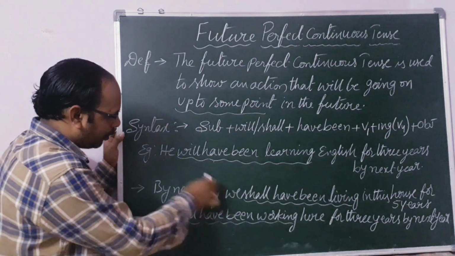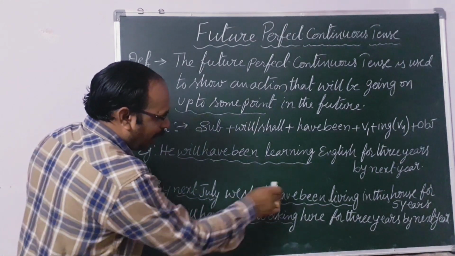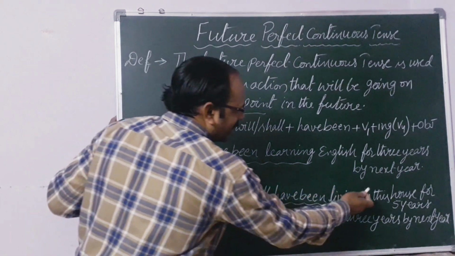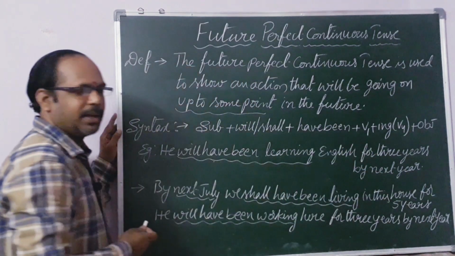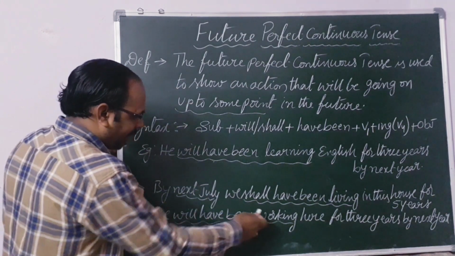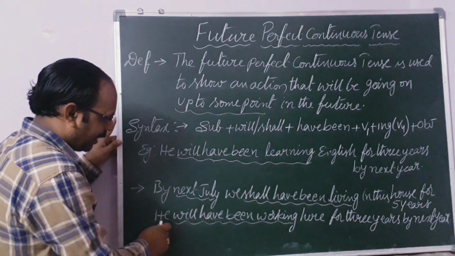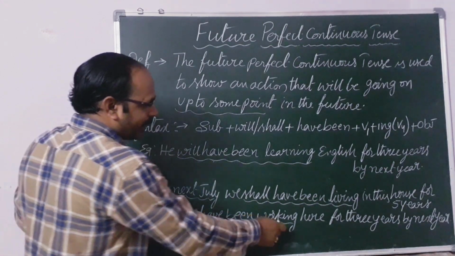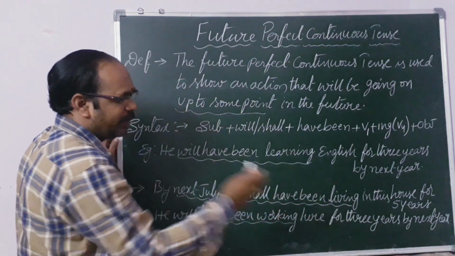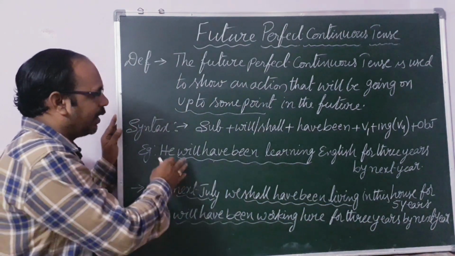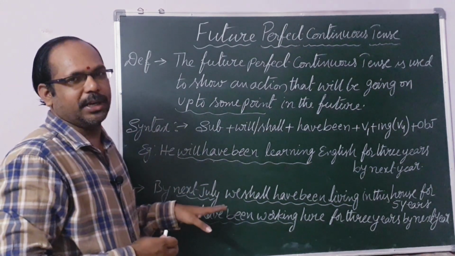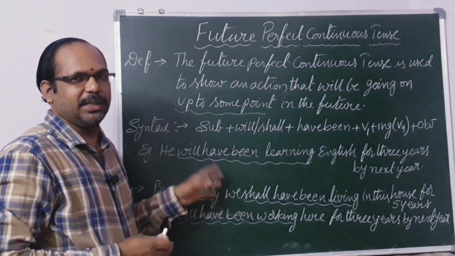And so we have to leave out the time. We shall have been living, that means we have been living in this house for 5 years, present perfect continuous tense. And he has been working, we have to remove this one, he has been working here for 3 years. That's it, for 3 years. We never mention the future time. So we can express these three examples in present perfect continuous tense. Like that, in the past tense also we can express these examples.